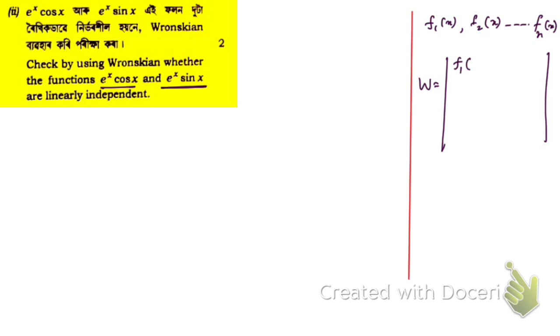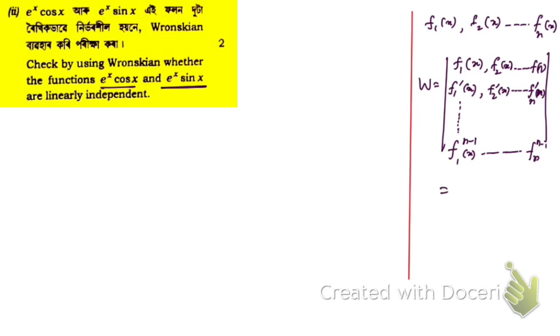take the determinant of f1 of x, f2 of x, up to fn, and in the next row f1 dash of x, that means the first order derivative of f1, similarly the first order derivative of f2, up to the first order derivative of fn, and if you continue this way up to the n minus 1 order derivative of f1 of x, similarly up to the n minus 1 order derivative of fn.